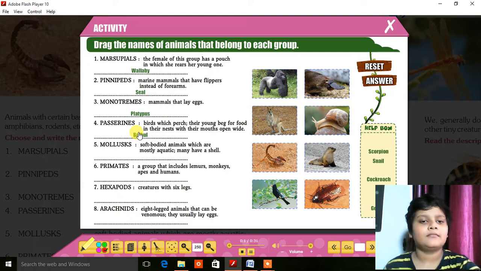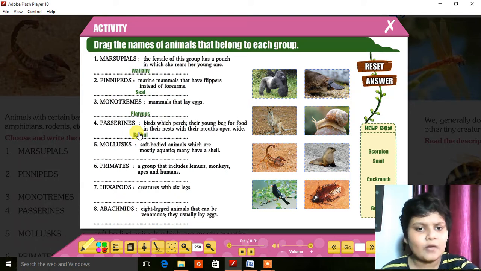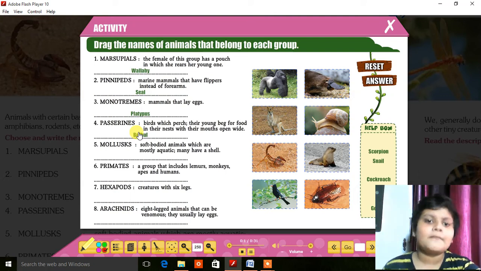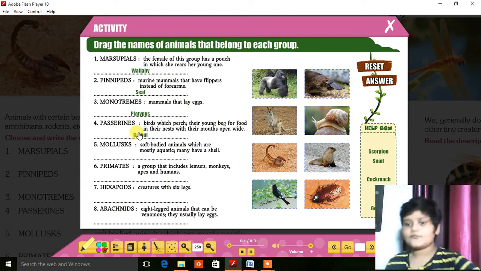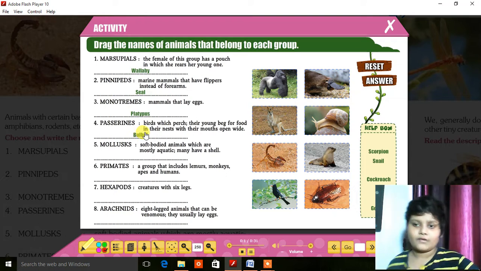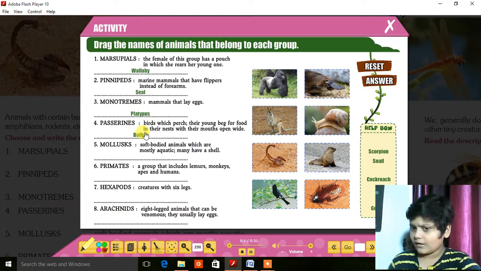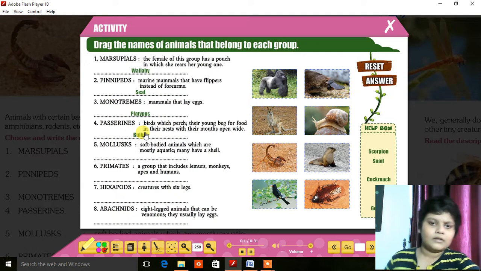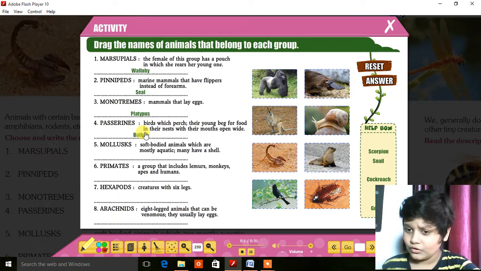Mollusks, soft-bodied animals which are mostly aquatic animals. Many have a shell. These animals have a soft body, just like a baby's body, very soft.